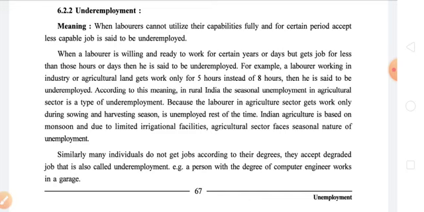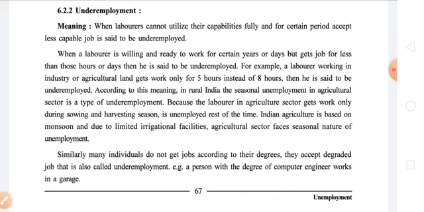In the last session we had a glimpse of this topic, but right now we are discussing it in detail. When laborers cannot utilize their capabilities fully, it means they are ready to work for all the working hours provided by the employer, or he is qualified enough to run or manage the business, or to do a particular task which he is capable of managing.